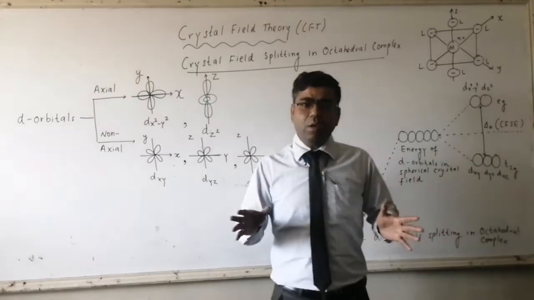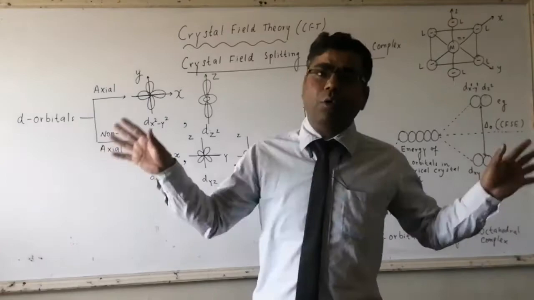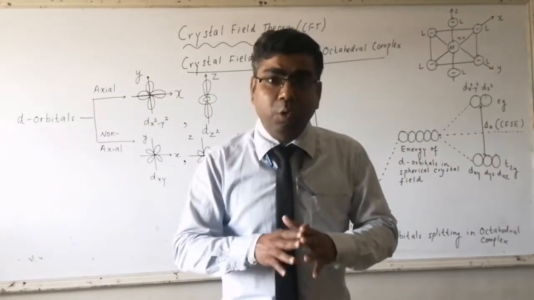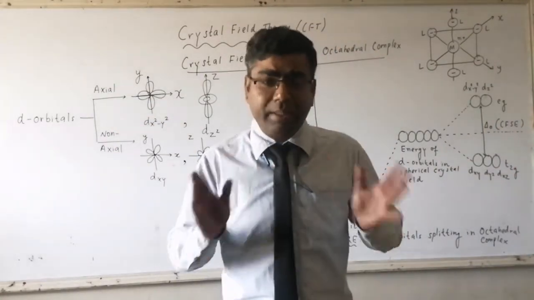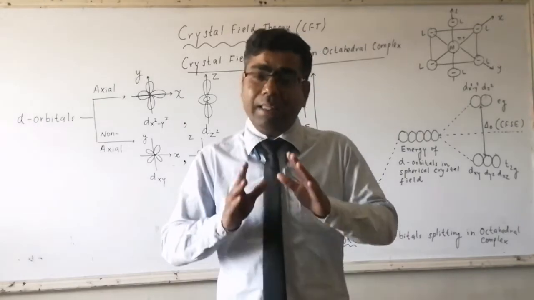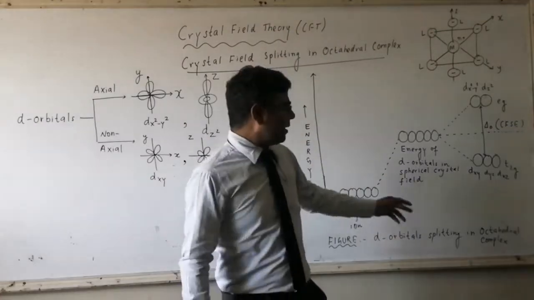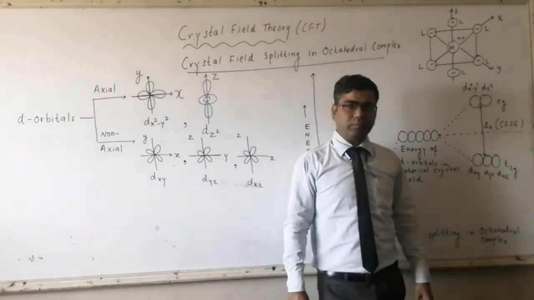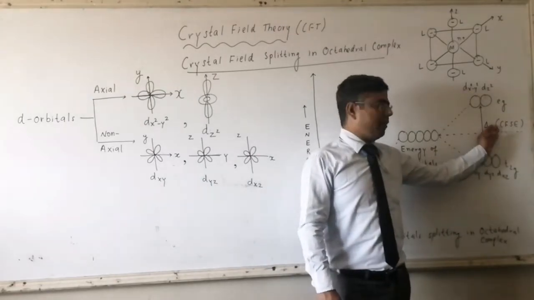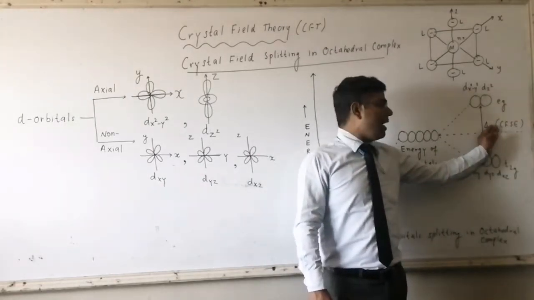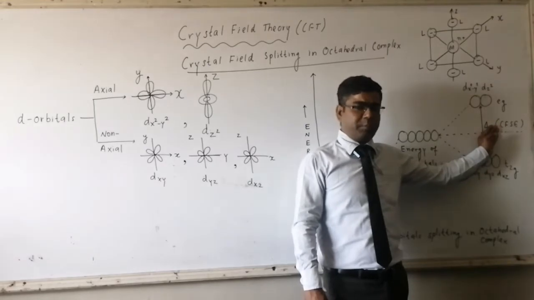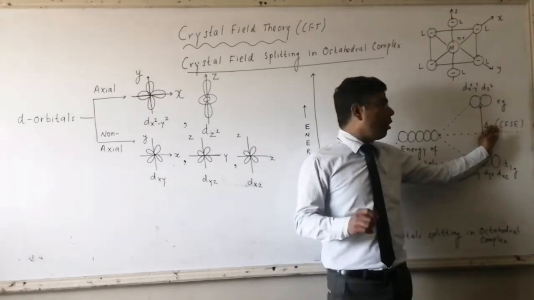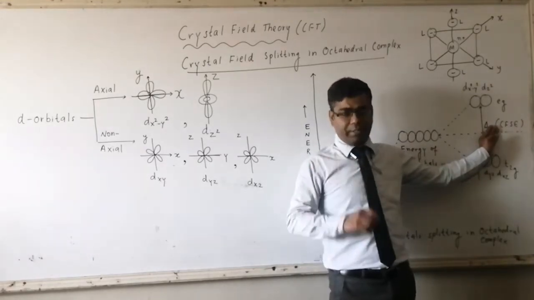So the degeneracy of d orbitals has broken down. We have obtained two different sets of d orbitals, one with lower energy, the other with higher energy. Now this energy difference is represented by delta, which is called CFSE, crystal field stabilization energy, or also called crystal field splitting energy.